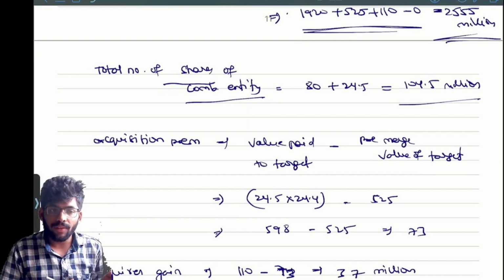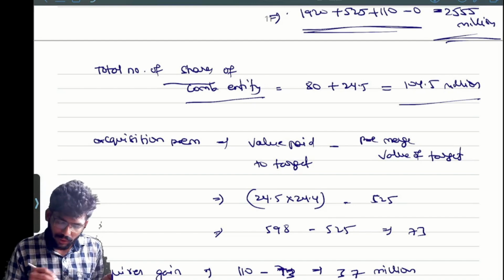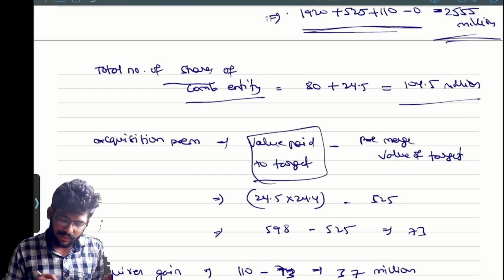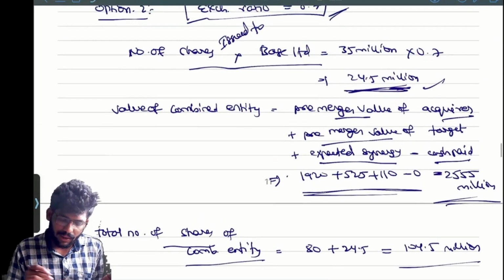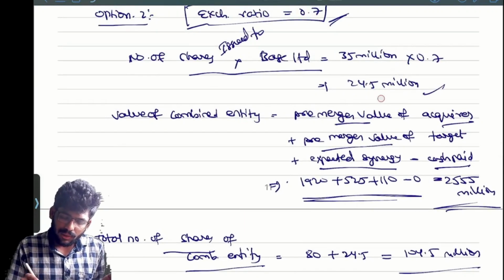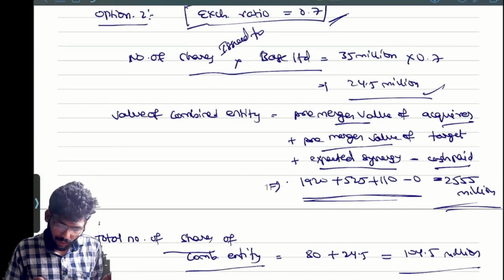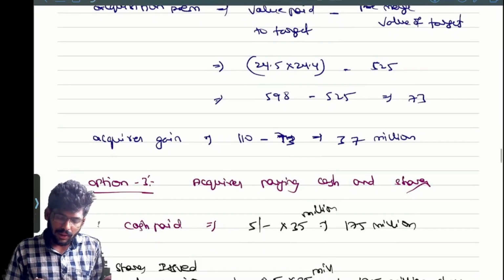Acquisition premium means the value paid to the target, that is nothing but the deal price. How many shares are we giving here? 24.5. Correct or not?